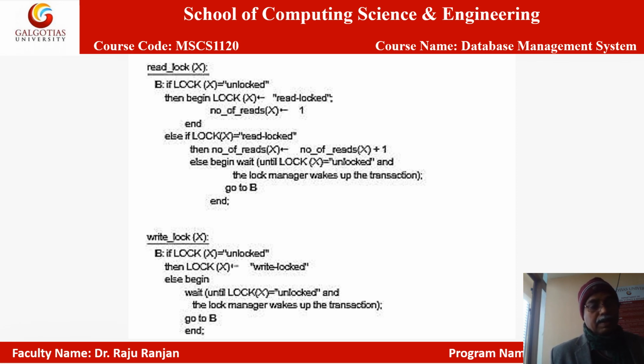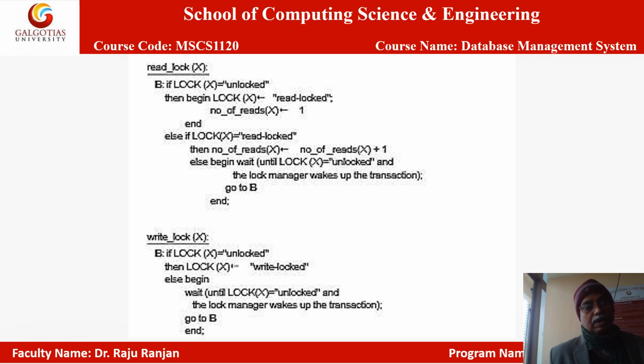Then if it wakes up, it will go to B, restart this process, and then issue the write lock to the data item X and end the process. So in this way, write lock will be implemented.